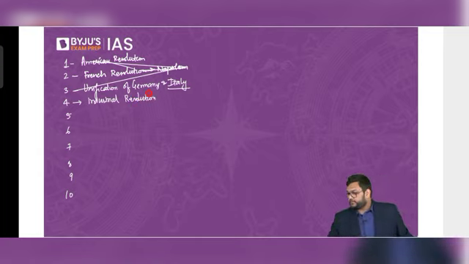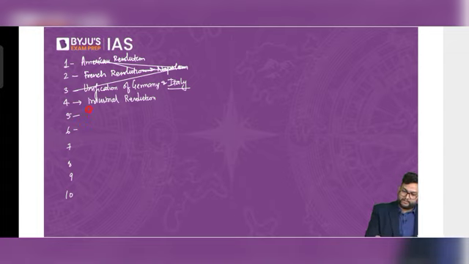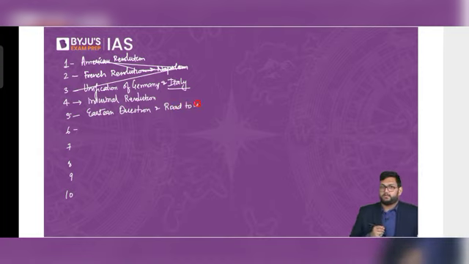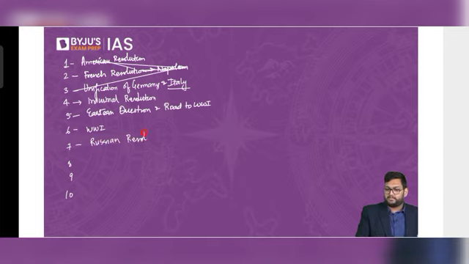Once Industrial Revolution is done, thereafter 5, 6, Eastern Question and road to World War I. Thereafter, World War I. Then Russian Revolution and ideologies.